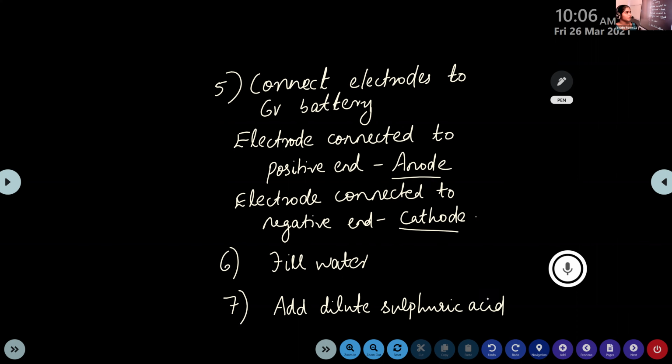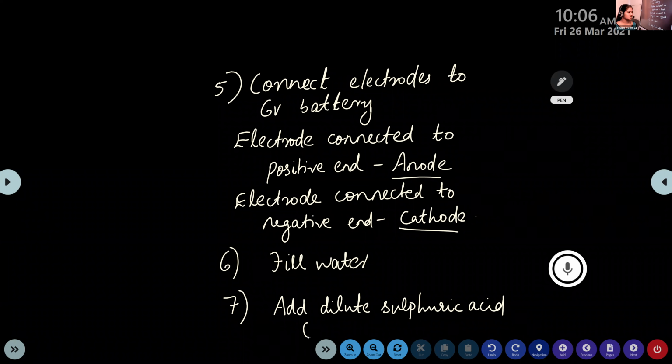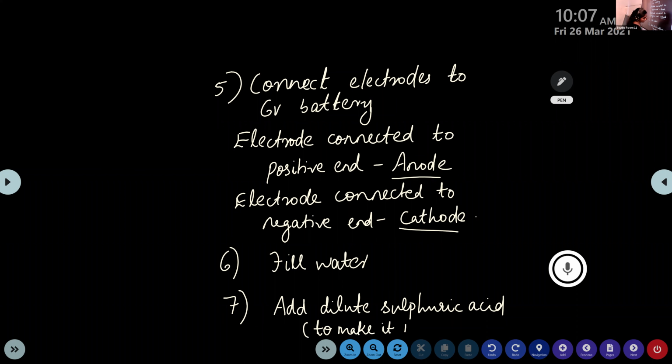Can you tell me what's the purpose of dilute sulfuric acid? It is to make water more conducting. Okay, to make water more conducting. Water is not such a good conductor of electricity. So to make it more conducting, we just add the sulfuric acid. So when we add the sulfuric acid, more ions are produced, more H plus ions are there. So it's easier for the electricity to pass through them. So you can write it in brackets: to make it more conducting.